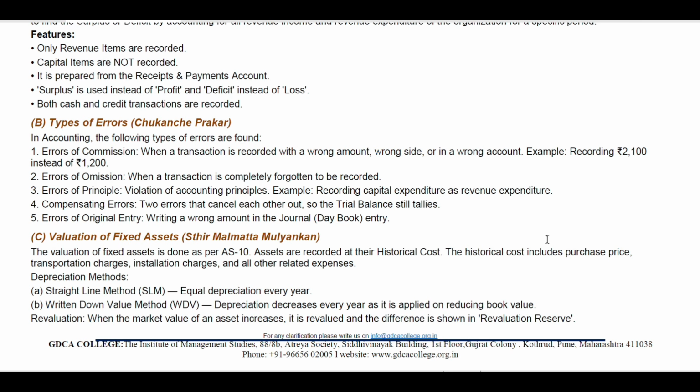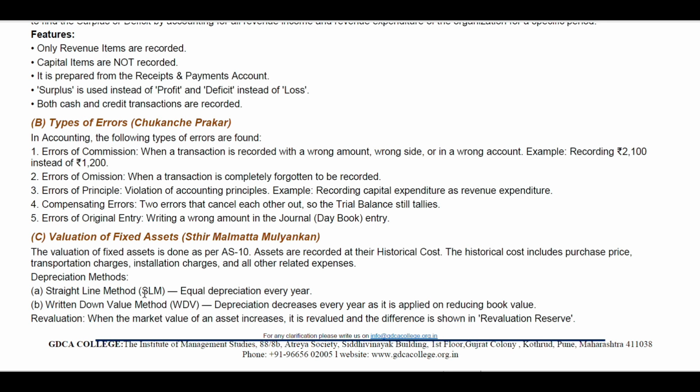The historical cost includes purchase price, transportation charges, installation charges, and all the other related expenses. That is depreciation methods. What are the depreciation methods? A straight line method, that is SLM. So what is the SLM? We will also discuss it in the next video.